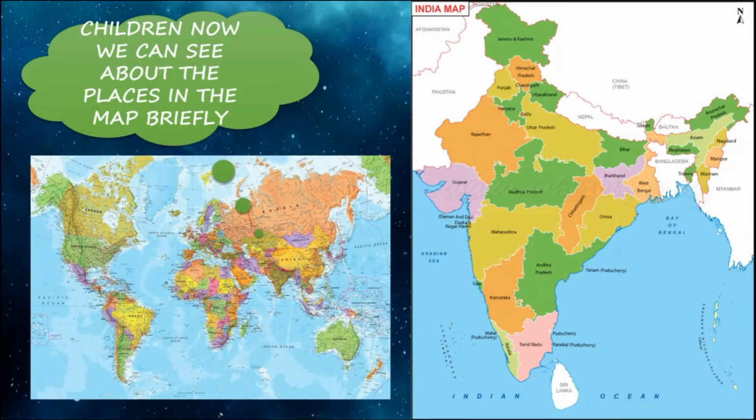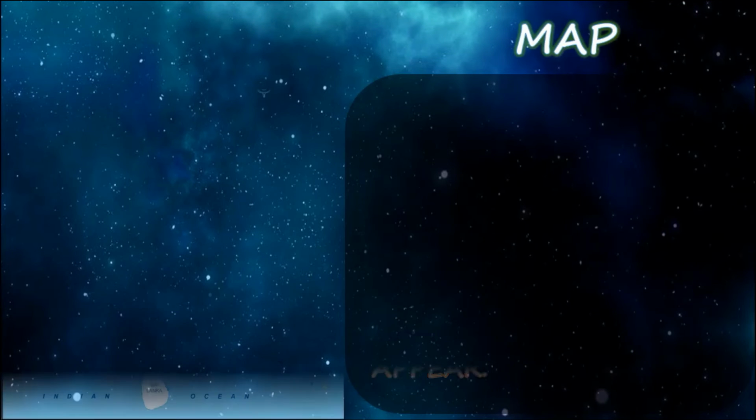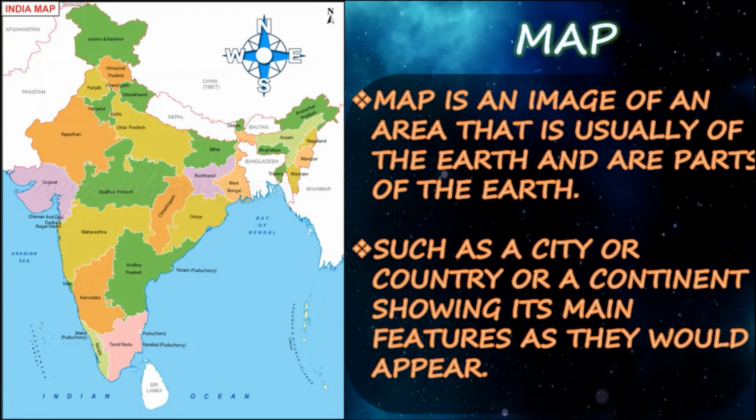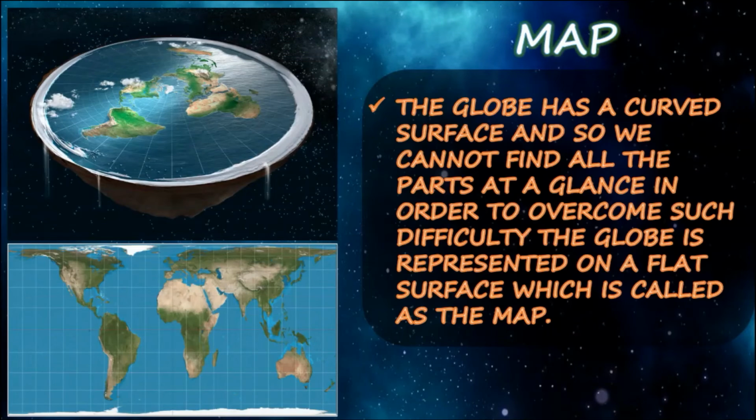Children, now we can see about the places in the map briefly. A map is an image of an area, usually of the Earth or parts of the Earth, such as a city, country, or continent, showing its many features as they would appear. So in the India map, you can see the different cities, countries and continent features clearly.